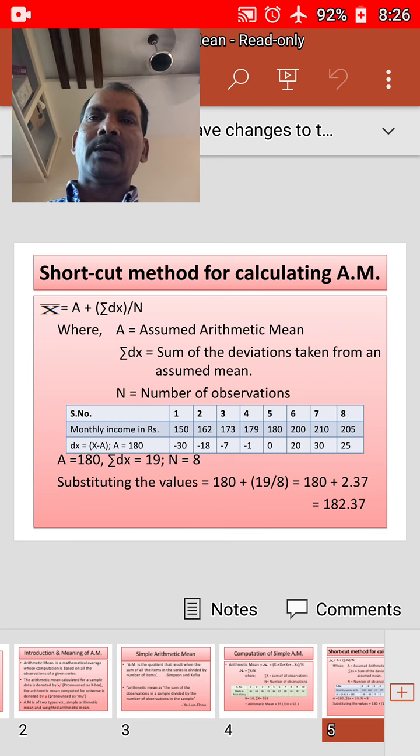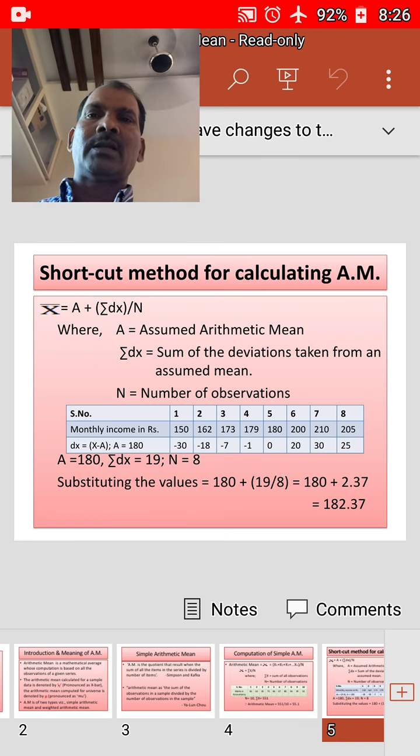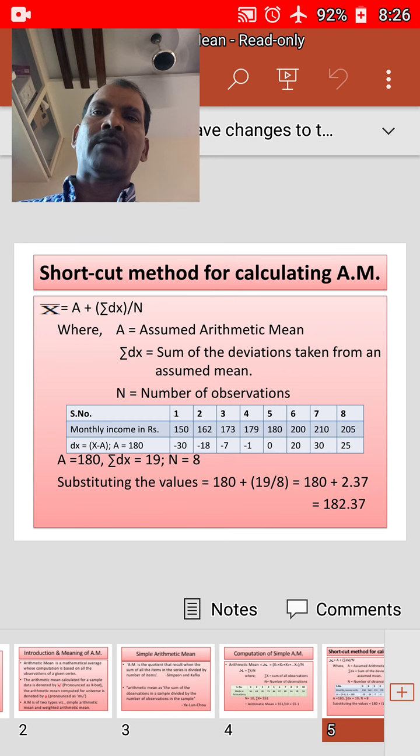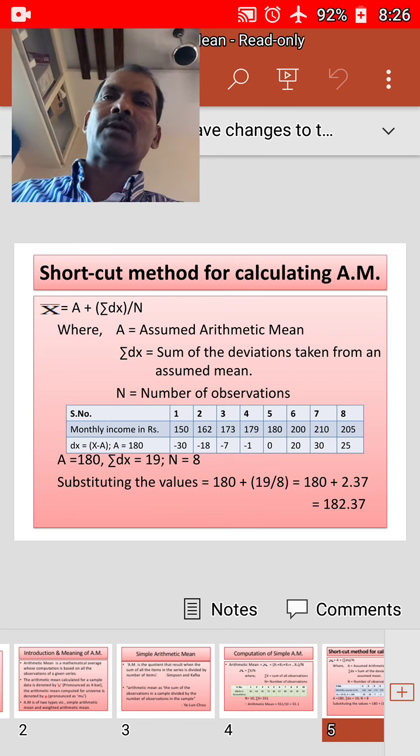Serial number is given, monthly income x of each worker is given. The first worker will get 150 and the last worker, the 8th worker, gets 205. In between, numbers 2, 3, 4, 5, 6, 7 are there and they also have their corresponding incomes. The second one will get 162, third one 173, fourth one 179, fifth one 180, sixth one 200, seventh one 210, and the last one is 205.